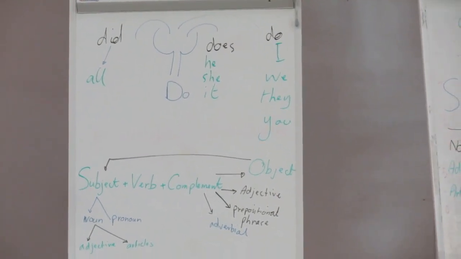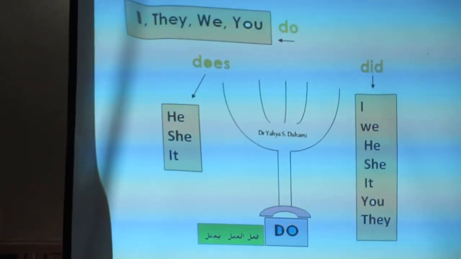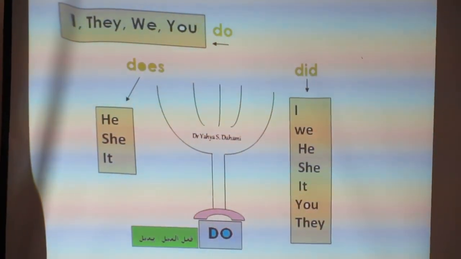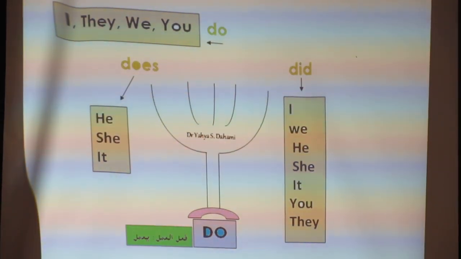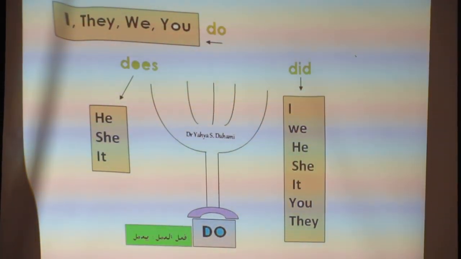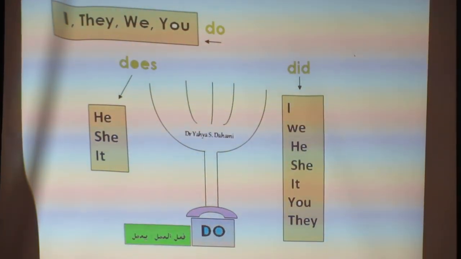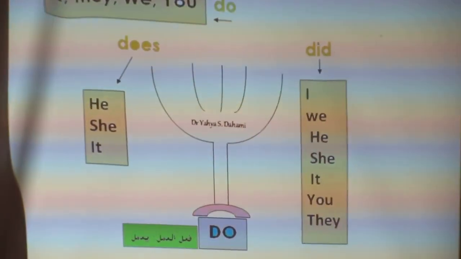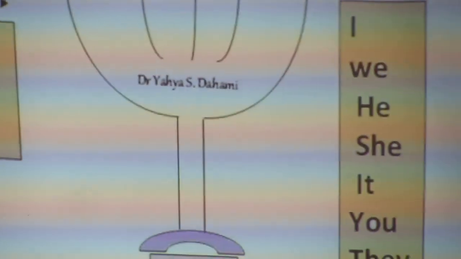We have 3. What do we call main parts of the verb do. Do itself, and does, and they are used in the present. Okay. And did is used in the past generally. In the present, do and does, okay, have the pronouns. Did uses all pronouns because there is no other category, other part of it. So what about do? I, they, we, you. They always go with do. Does, he, she, it. Always.